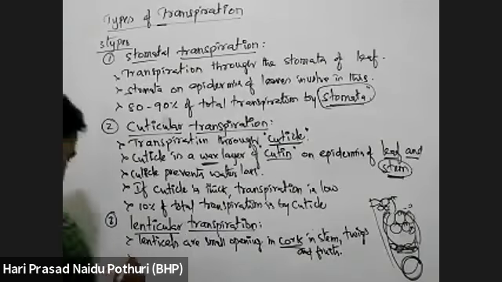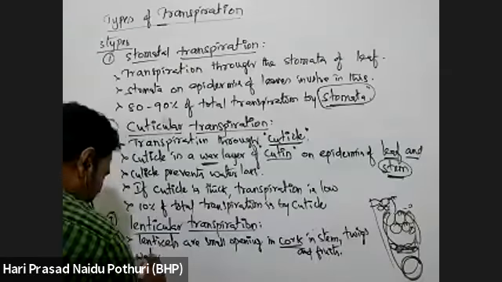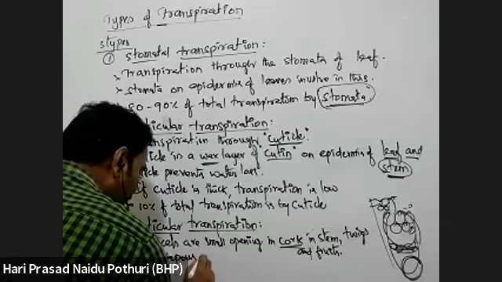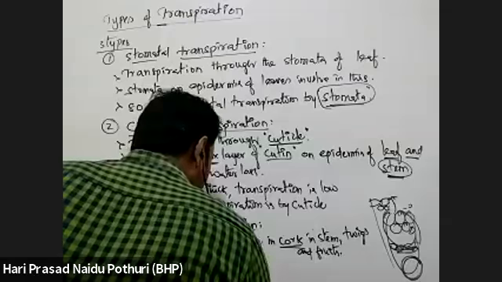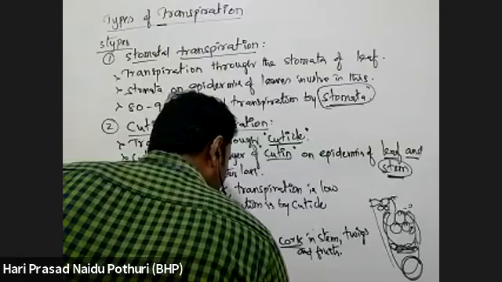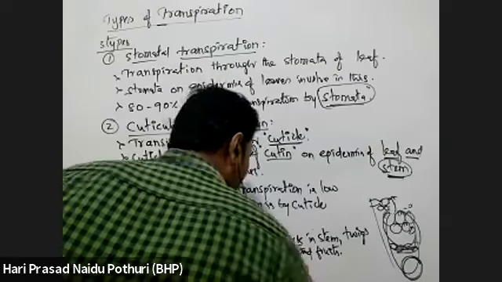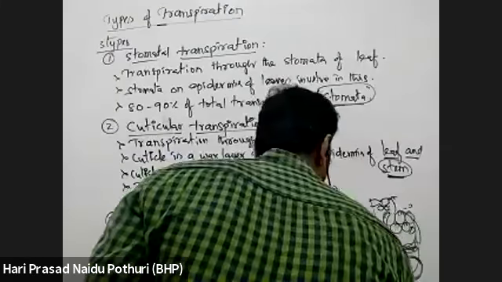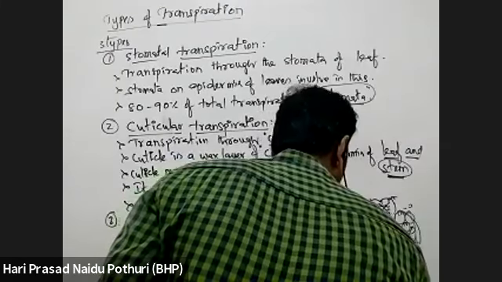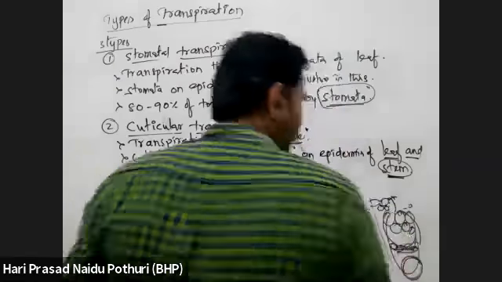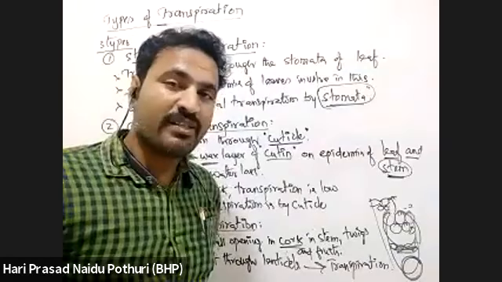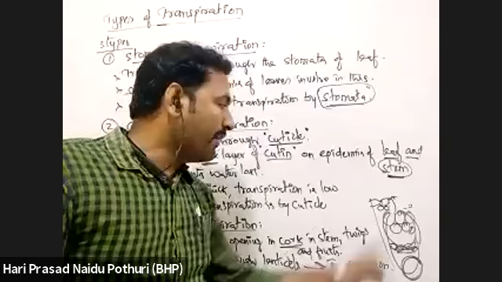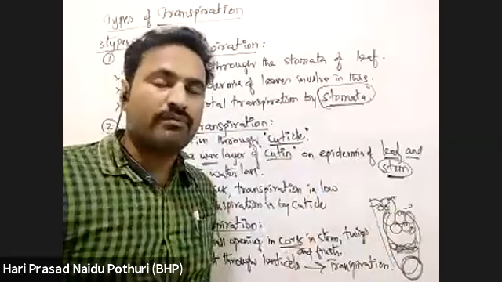Here, water vapor is lost through these lenticels. That is lenticular transpiration. In the stem, especially when secondary growth is taking place, the upper epidermis layer will open.